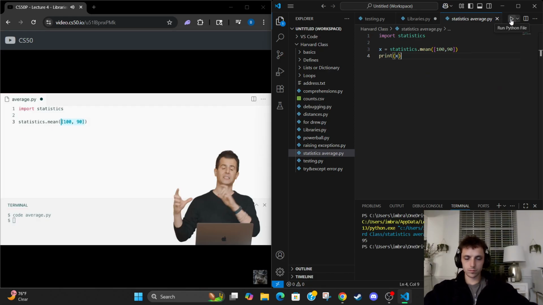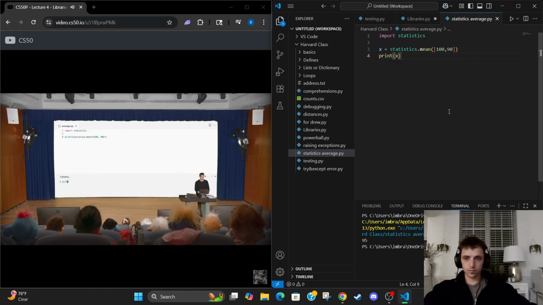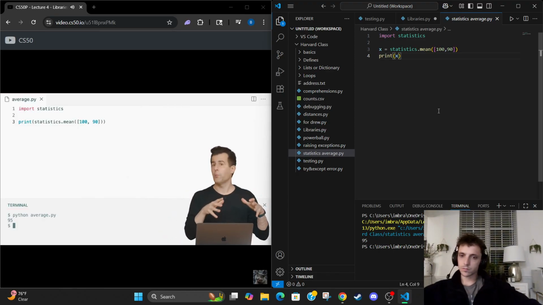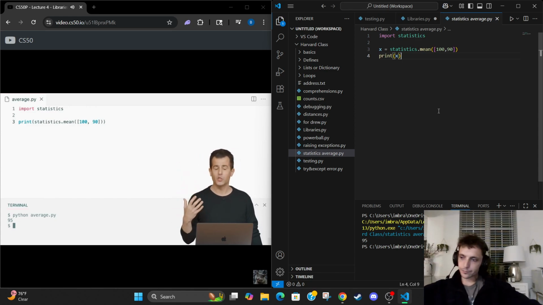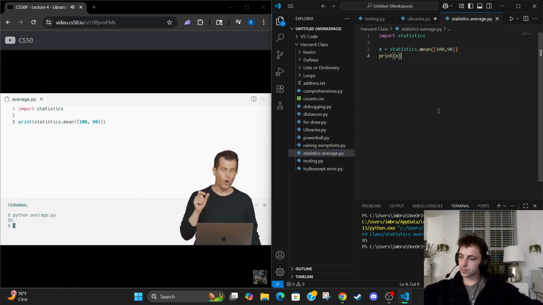Well, it's not that interesting to just calculate the mean if I don't actually see what it is. So let me additionally pass the return value of that mean function to the print function as usual. Let me now in my terminal window in VS Code type in Python of average.py and hit enter, and voila, as you might expect, my average is 95%. So the difference here is that I'm just using a different module that still comes with Python, but I need to import it instead of, for instance, the random module instead. And this time I know from the documentation that there exists a function called mean.